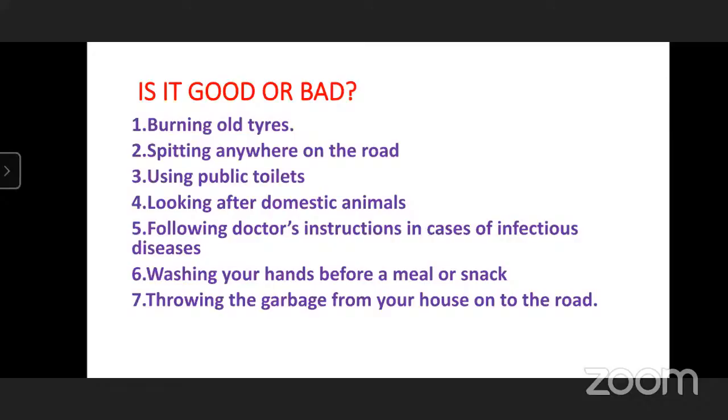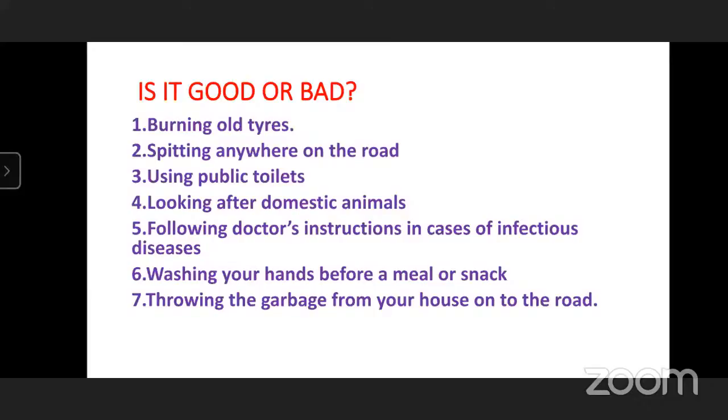Because their smell is different, and while burning, its smell is very bad and it spreads into the air and causes air pollution. Is it right? Yes. So we know that air pollution is very harmful to our health. That's why burning old tires is a bad habit.